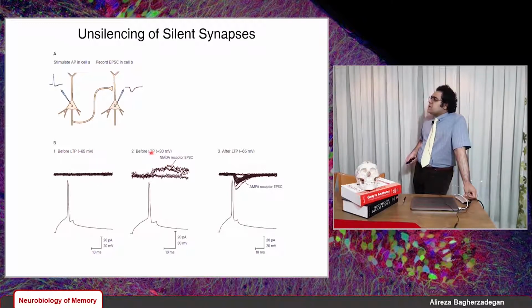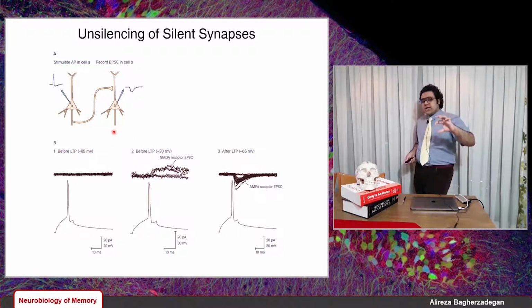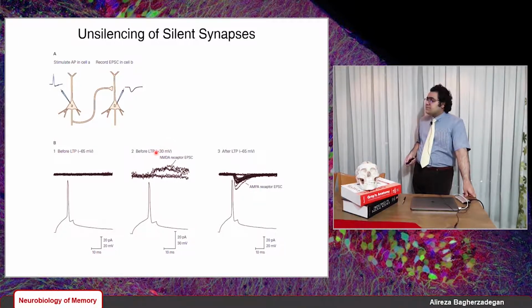Okay? And now, still before LTP, we pair this silent synapse with another non-silent synapse, and we stimulate an action potential at that synapse, and that synapse actually depolarizes the cell. And now we have a membrane potential of positive 30 millivolts, so it is completely depolarized.